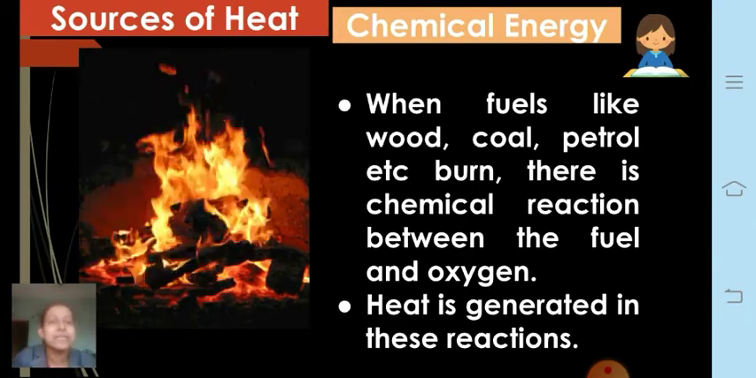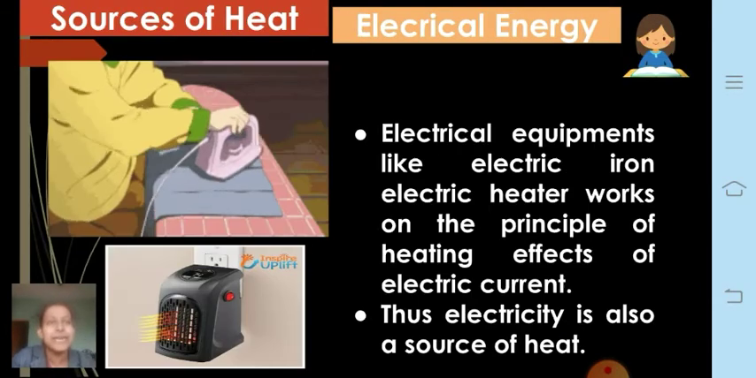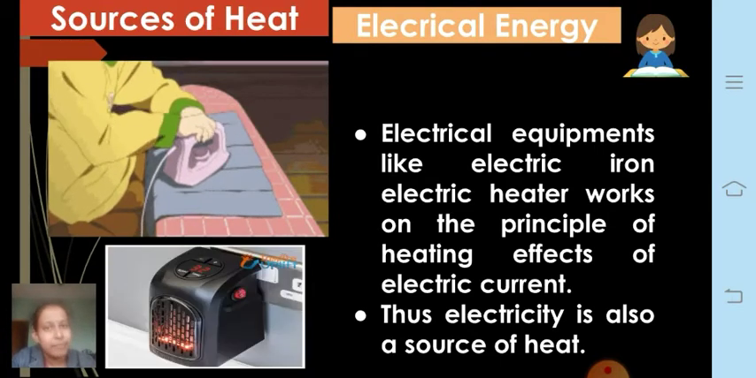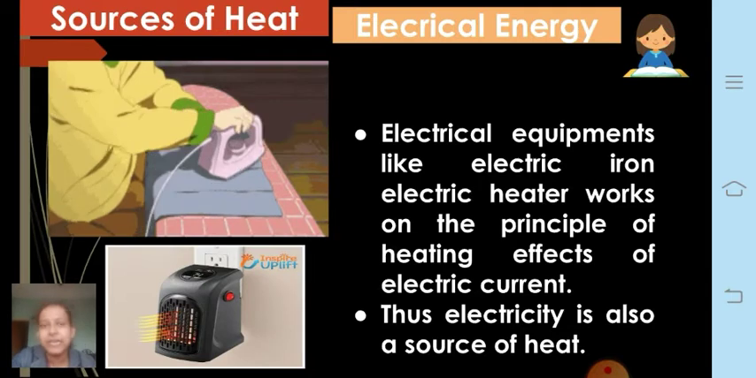So they give a large amount of heat. Heat is generated in these reactions. So this is another one: chemical energy can also be a source of heat. Next one is electrical energy. You are going to learn in standard 10th about the heating effects of electric current.